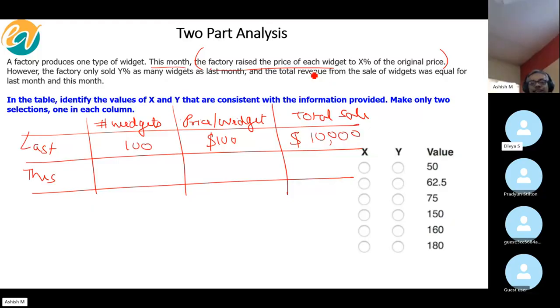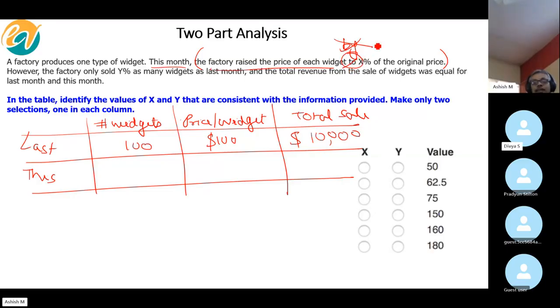It does not say raised by, Pradyun. It says the factory raised the price to X% of the original price. Tell me, what is the original price? 100.